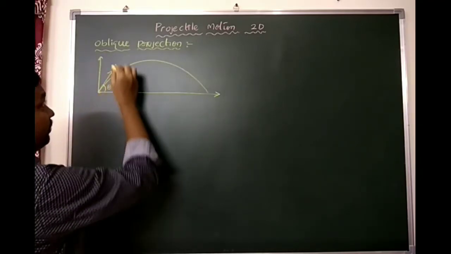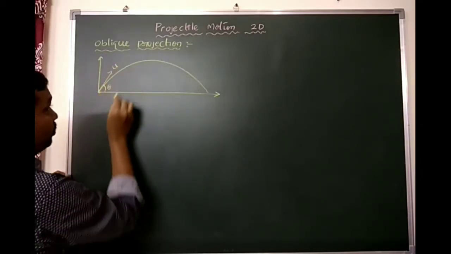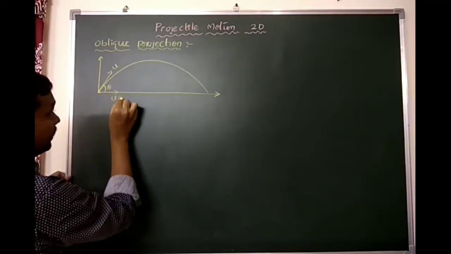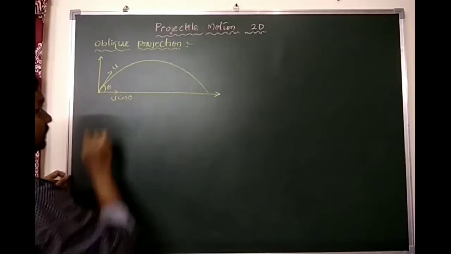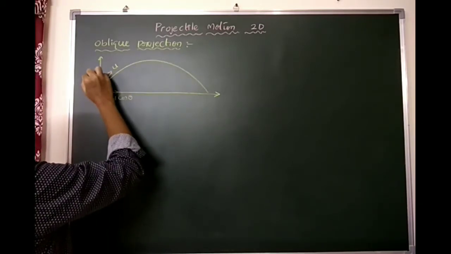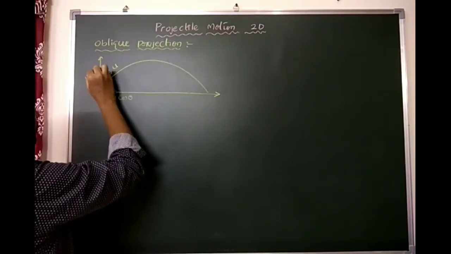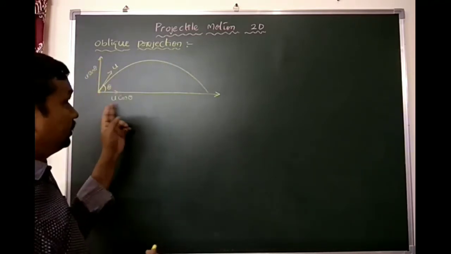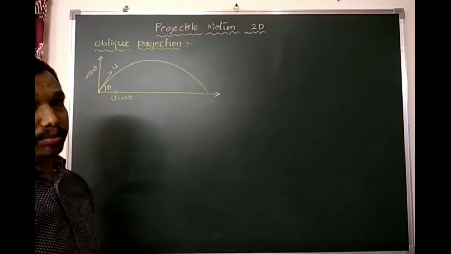According to resolution of vectors, u is resolved into two components. One is along the horizontal direction, that is u cos theta. The second is along the vertical direction, that is u sin theta. Horizontal component and vertical component.